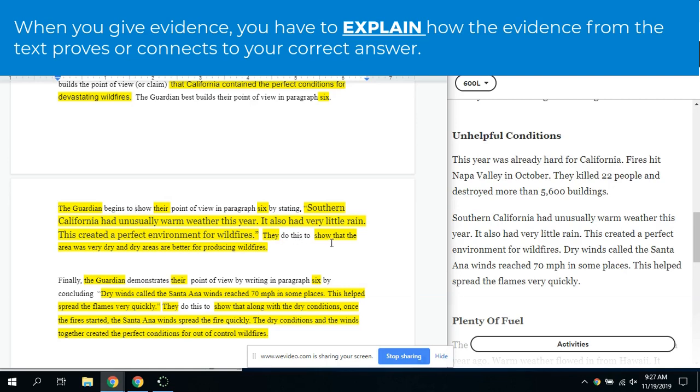They do this to show that the area was very dry, and dry areas are better for producing wildfires. If an area is very wet, I know that you're not going to get a good fire burning. So this part of the paragraph shows me that very little rain made the area much drier, which makes it a good place for a fire to grow or start.